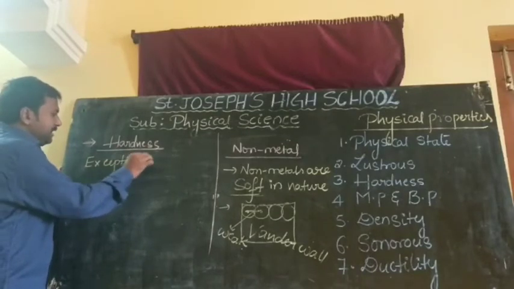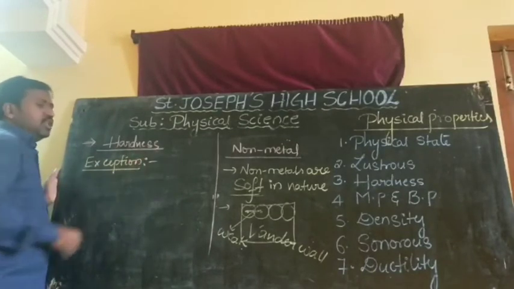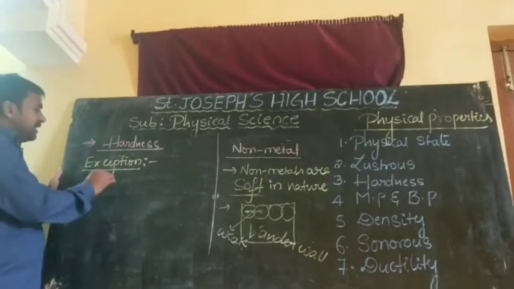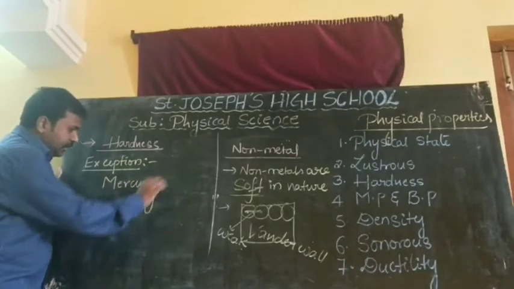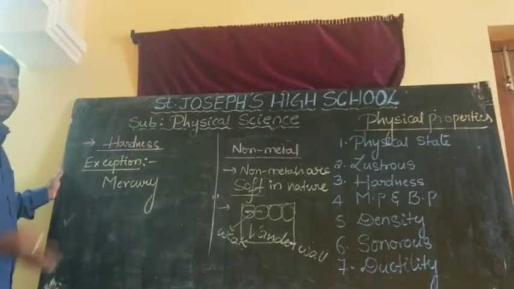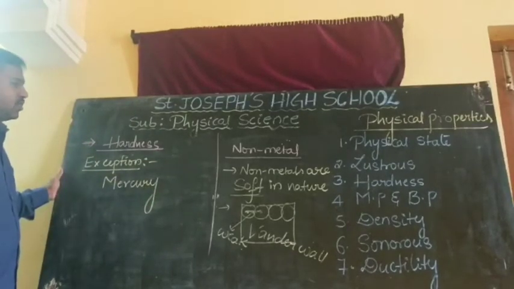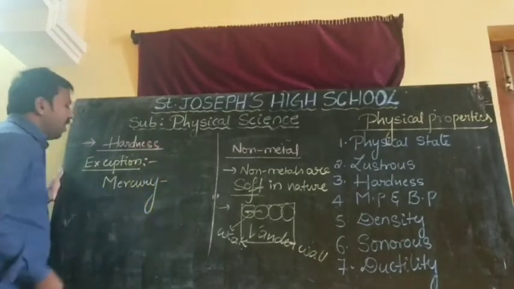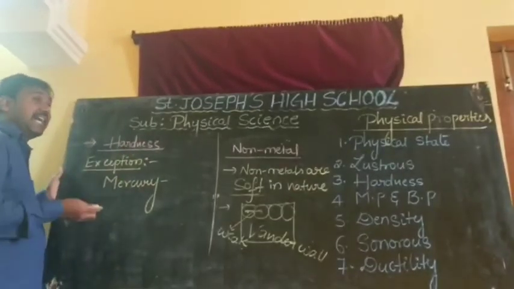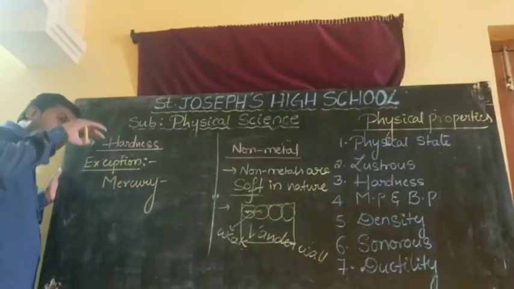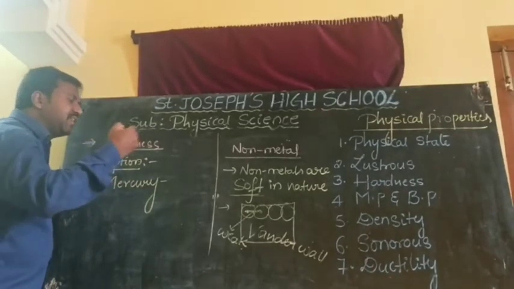What are the exceptions? Previously we discussed that in the metals, mercury is liquid in state. That's why in mercury the metallic bond is not strong, and that's why mercury is soft. Sir, mercury is liquid, that's why soft, okay. Is there any metal which is solid in state but still soft?